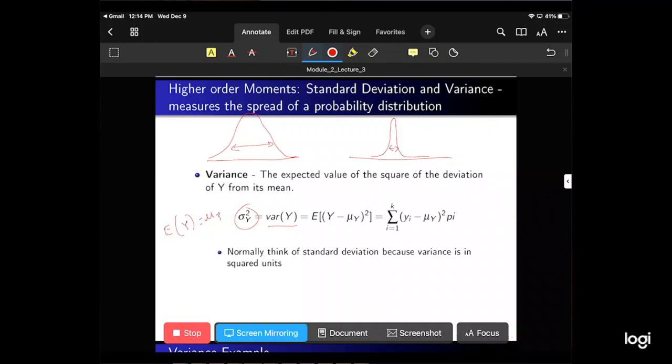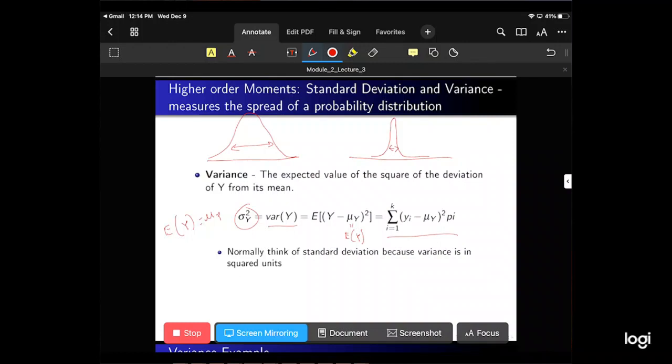It's the expected value of y minus its mean, so we could write this as the expected value of (y minus mu y) squared. For a discrete random variable, the formula is here. It's the sum from i equals 1 to k of (yi minus its mean) squared times every associated probability.